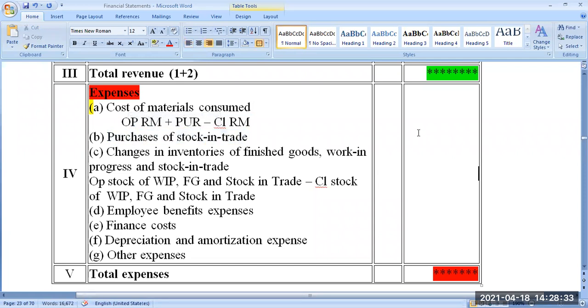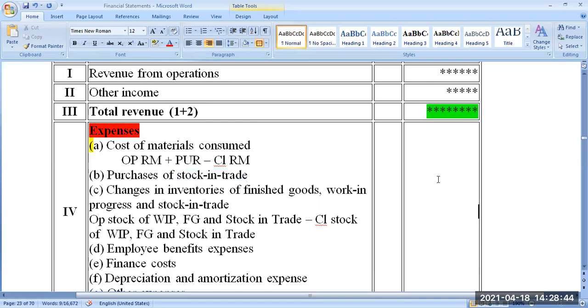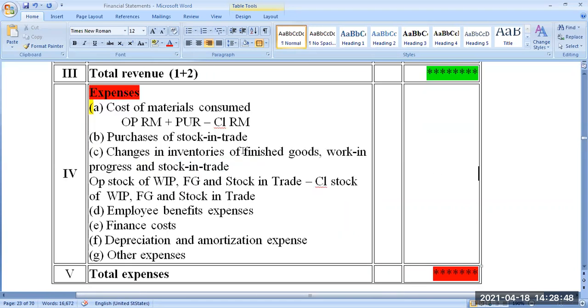Here, they will write the value. If it is a manufacturing company, you leave it blank here. Write the format as it is and don't write the value in the figures column. Okay. The next one, change in inventories.